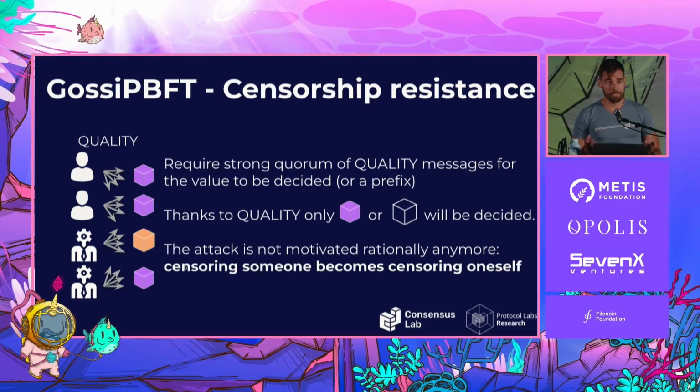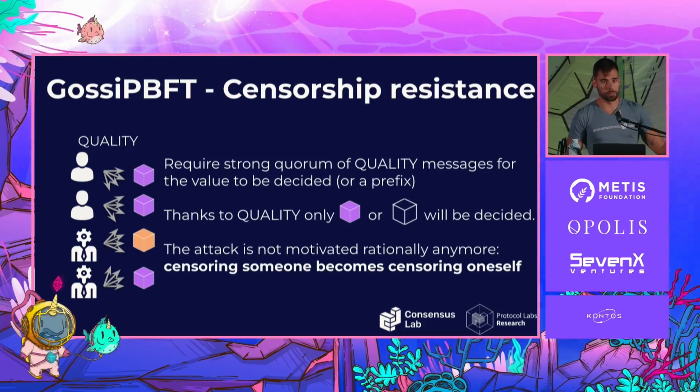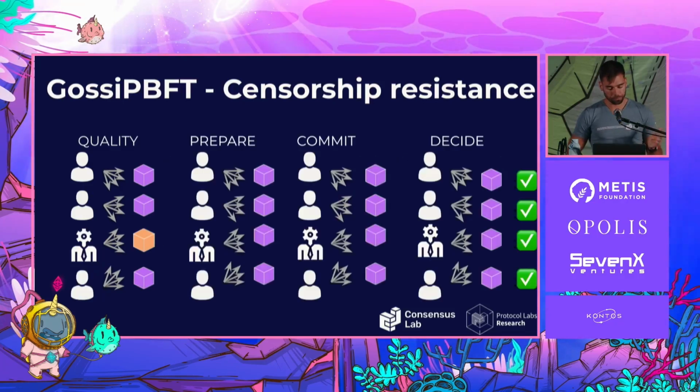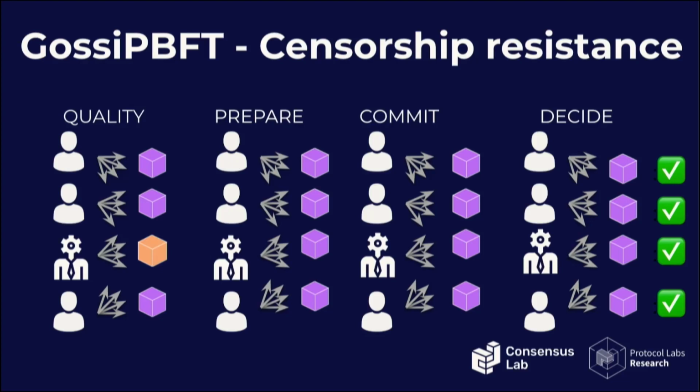So essentially a liveness attack is still possible, but that's what we do: convert a censorship attack into a liveness attack. So it's not rationally motivated anymore, because censoring someone else becomes censoring yourself as well. Yep, so that's how it works in the good case, and this is the actual implementation thanks to the quality step.